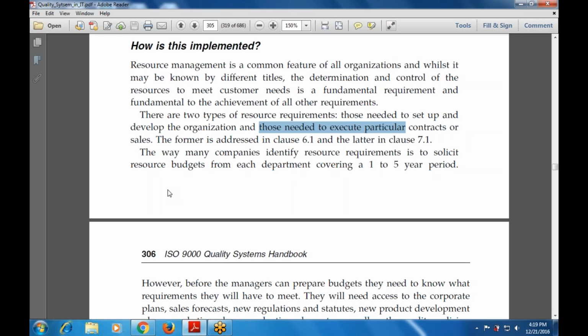And the former is addressed by resource planning, covering the various departments over a period of one to five years. However, before managers can prepare the budget, they need to know what requirements they will have to meet.